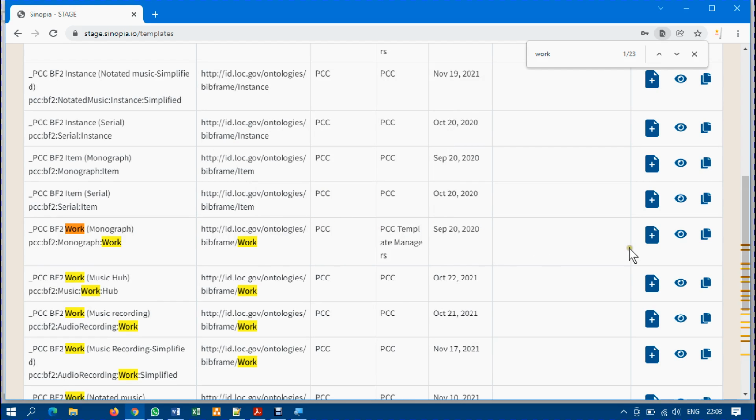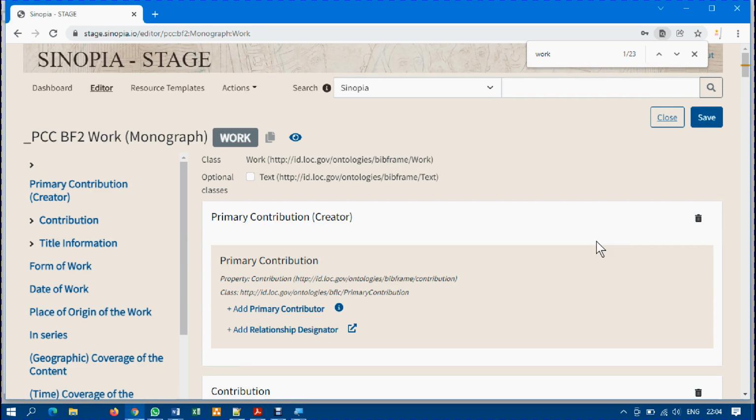And now to the right corner, let me close it. The right corner here, there is an icon here with plus. This is the icon I would like to click, because this icon represents create. So I'm going to click on create. Now I have clicked, and you see it is about to open. The work template for monograph, which represents another name for book, is now opening.